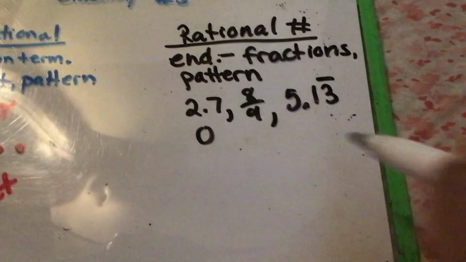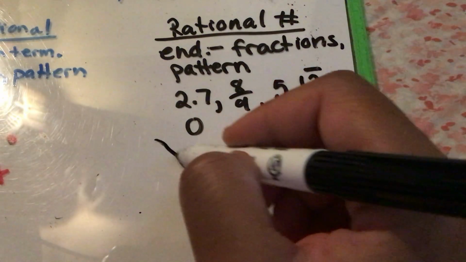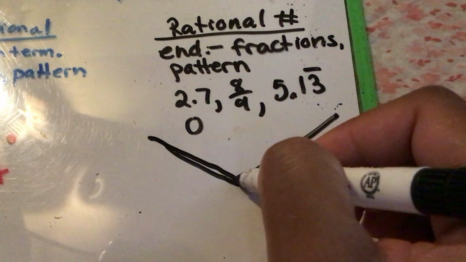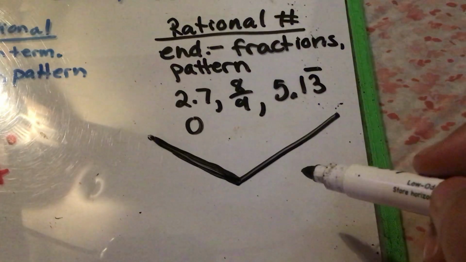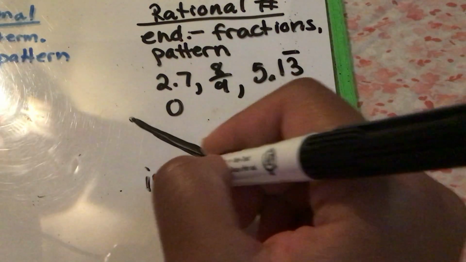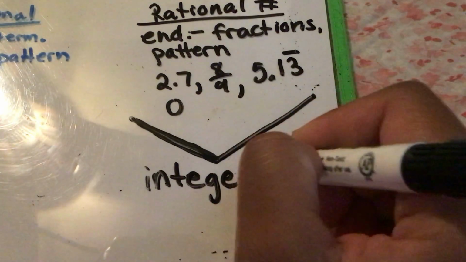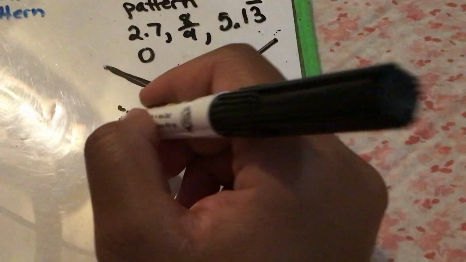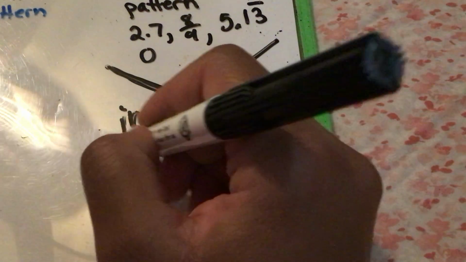Now, rational numbers can be broken up into an even smaller group. So we have rational numbers, and then under that, we have what they call integers. Integers are numbers on your number line.